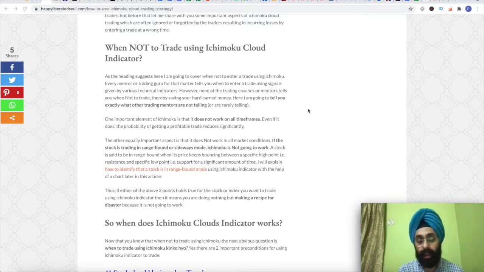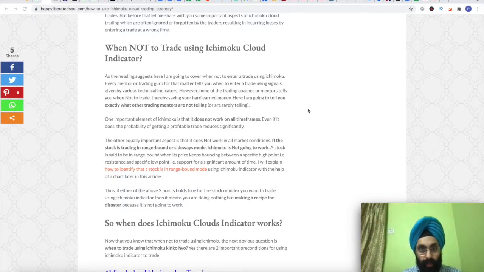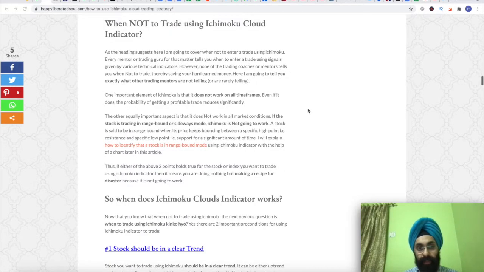In other words, I will discuss when Ichimoku cloud is not going to work, and if you are using Ichimoku cloud to do your trading, you will be able to identify which stock you should not trade using this indicator. So without further ado, I will go ahead and explain the two important factors which will help you to identify that this is not the right time to use Ichimoku clouds.